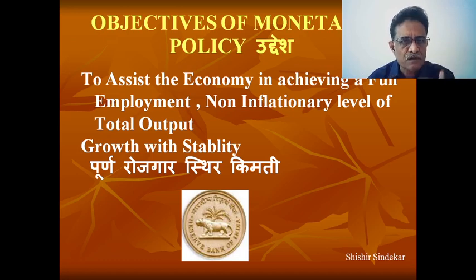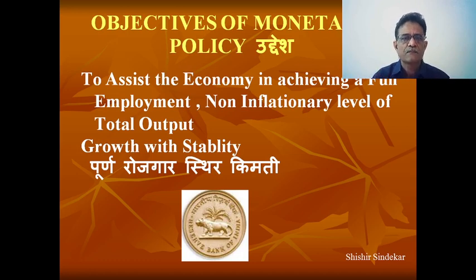So price must be controlled. At the same time, sufficient money should be supplied in the economy. The RBI as well as commercial banks should not provide excessive loans, and should not provide too few loans.